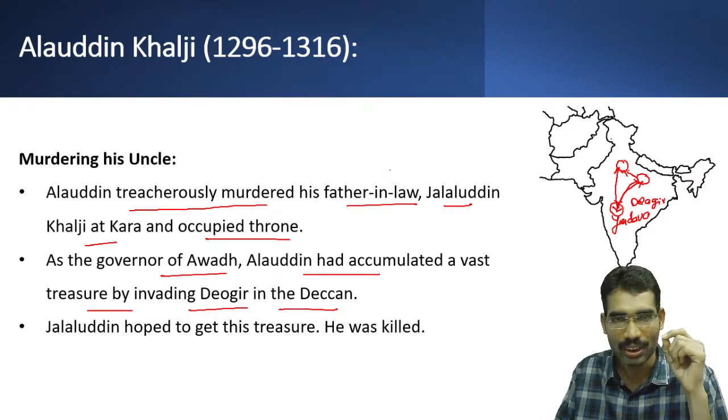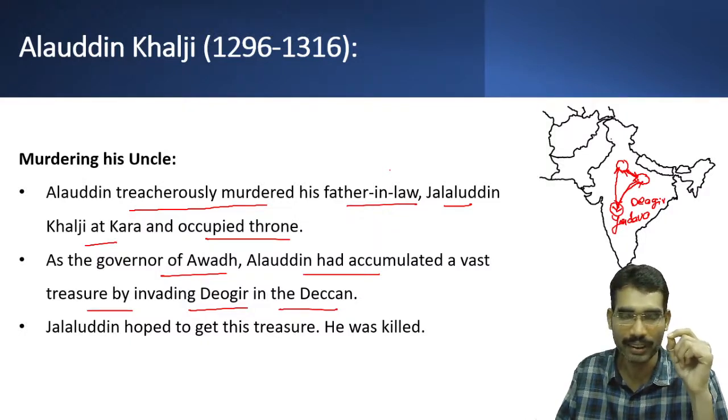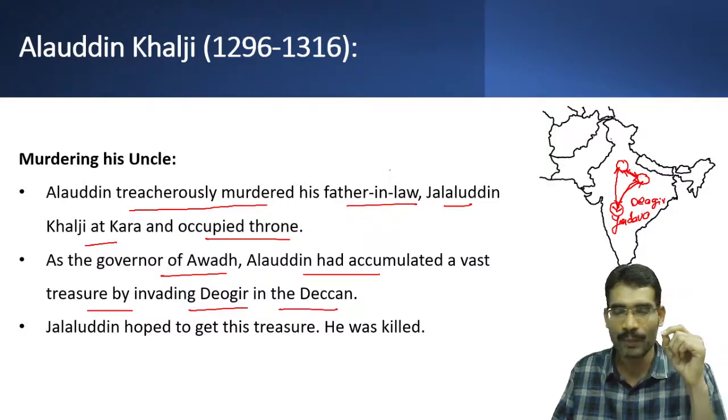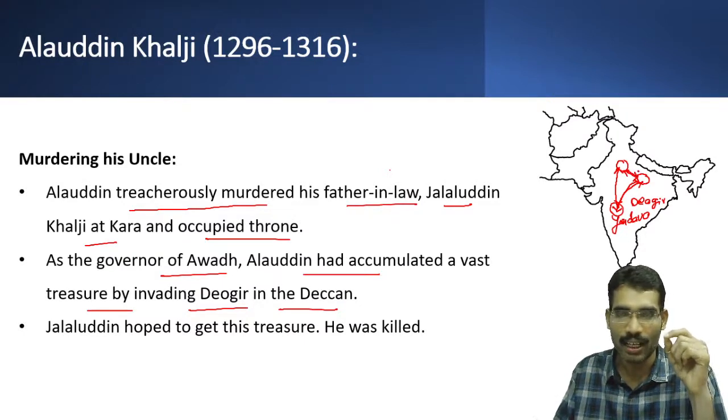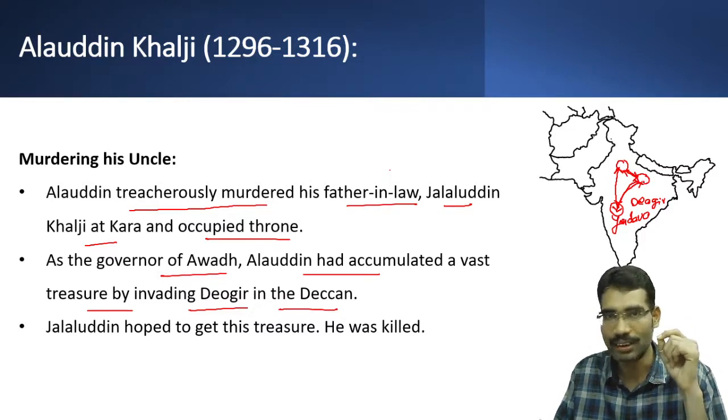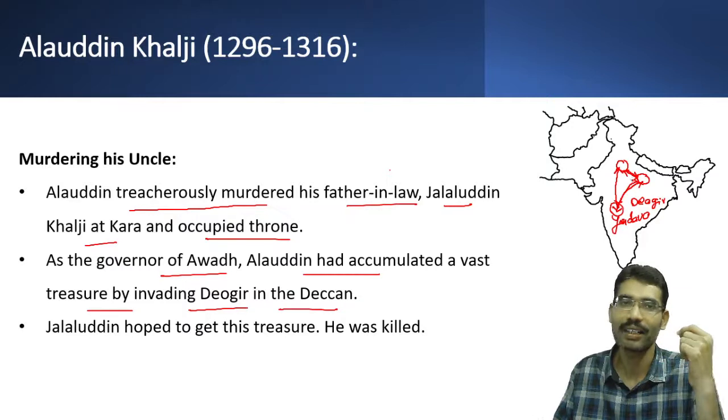Now this news reached Jalaluddin Khalji. Now he wanted to go and punish Alauddin Khalji. However, Alauddin Khalji played a trick: he realized his mistake and he wanted forgiveness from the Sultan. Now the Sultan personally went to meet Alauddin Khalji, but Alauddin Khalji had another plan.